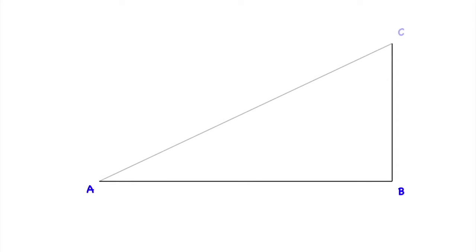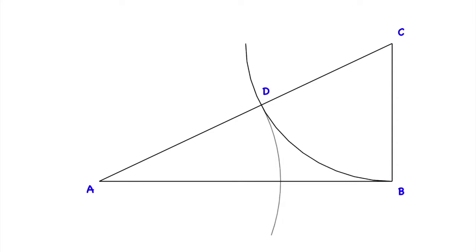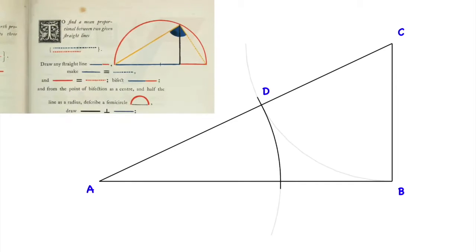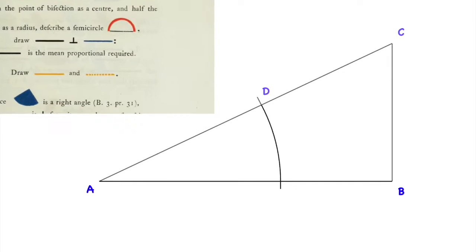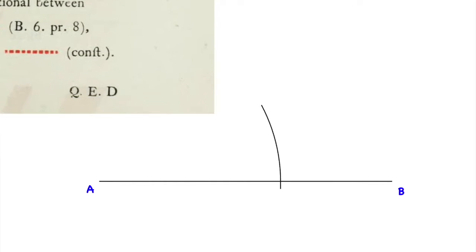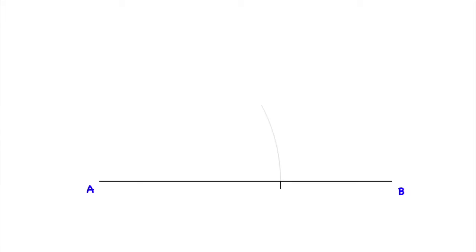Now we have a triangle ABC, where AB is twice the length of BC. Divide the hypotenuse AC of this triangle into two sections, AD and DC, where DC is the same length as BC. It turns out now that the ratio of AB to AD is the mean proportion. QED, Euclid writes. Thus it is shown.